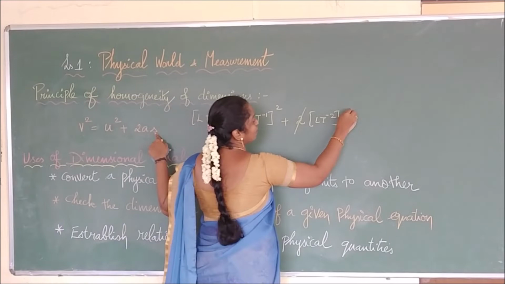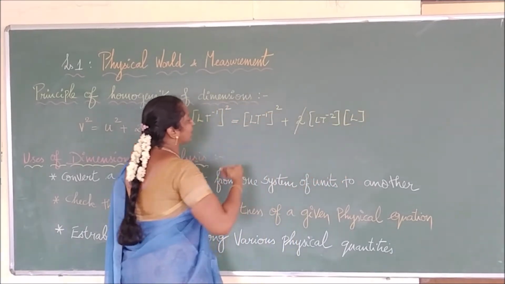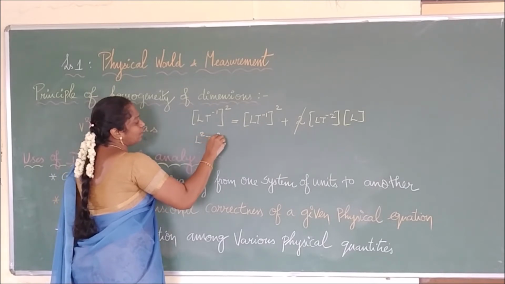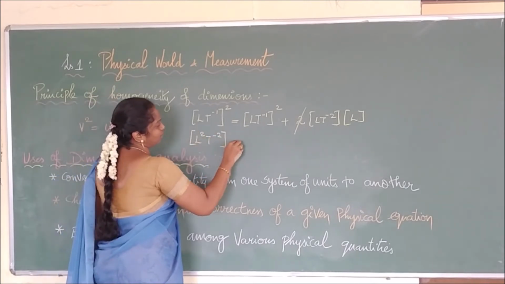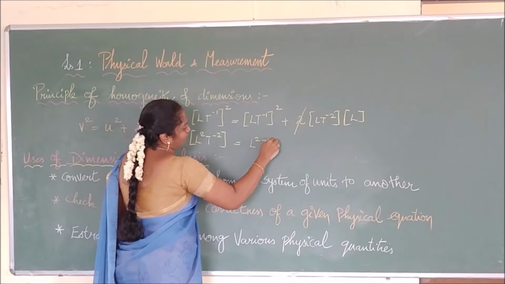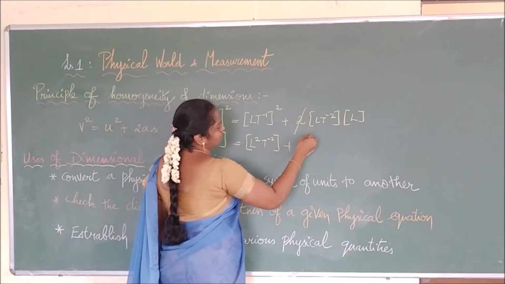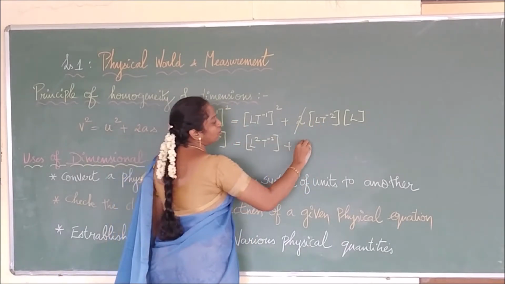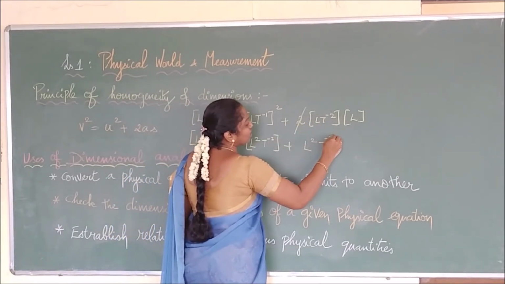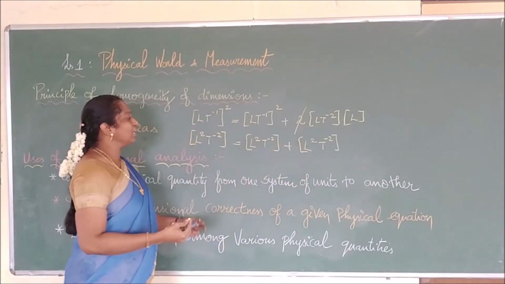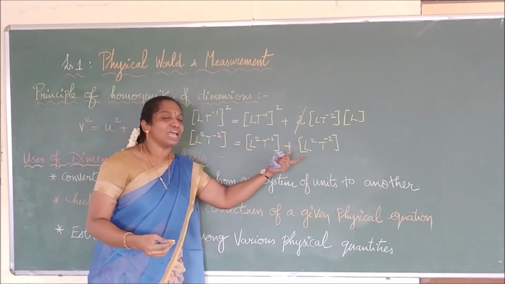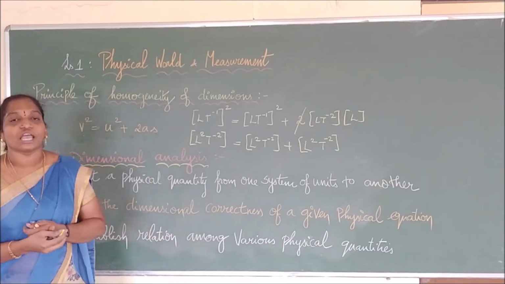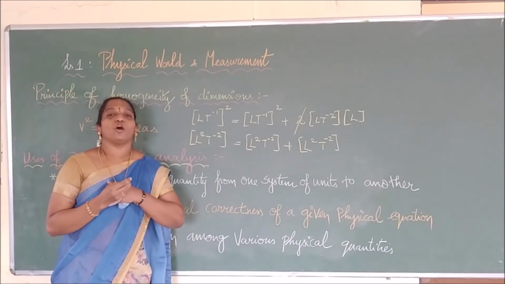And second, displacement is what? Again L. Now you check it. You multiply the square inside. It becomes what? L square T power minus 2. Again, this becomes L square T power minus 2. Then here again plus L into L. If it is the same term, the powers will be added. So it becomes L square T power minus 2. If you check it, in all three terms of the expression the value remains the same. We call this type of condition the principle of homogeneity.